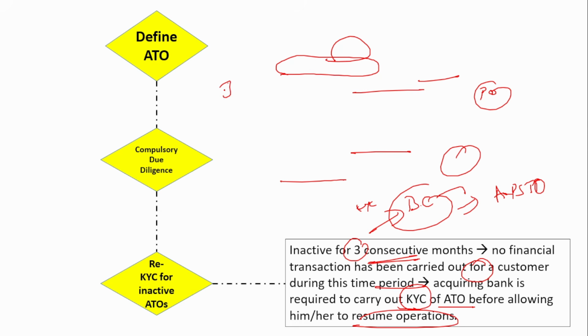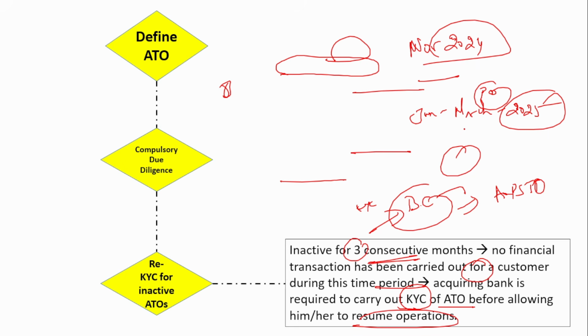Say suppose an operator has been onboarded by a specific bank in November 2024, and from January to March 2025, not even a single financial transaction has been carried out by a customer. Then that ATO becomes an inactive ATO.